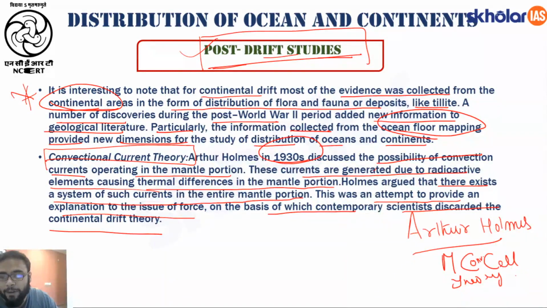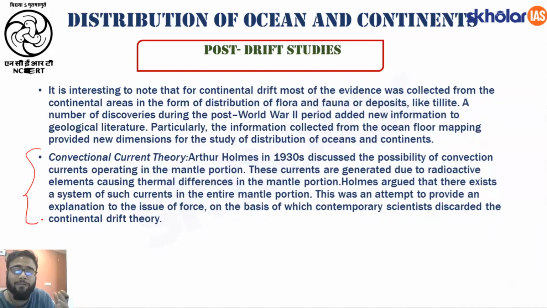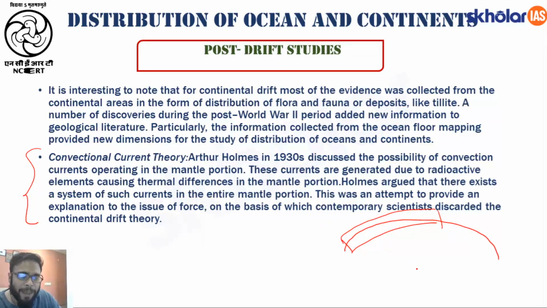Now let us understand. Now what is this convection theory or mantle convection shell theory? Okay, now this theory challenged the forces which were given by Alfred Wegener. Fine. So according to the mantle convection shell theory, what happens if this is the surface of the earth? Now here we have the lithosphere, which is nothing but the crust and the upper part of the upper mantle, right? So Holmes stated that from the mantle region, the magma flow is not random. The magma will move in the upward direction.